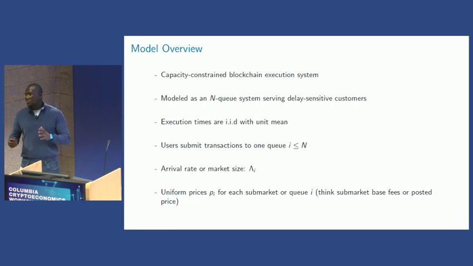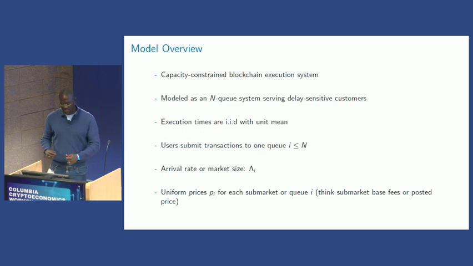Here I'm going to focus on posted prices. There won't be these incentive issues, but there will be equilibrium conditions that capture incentives of users. I'm going to consider a capacity-constrained blockchain execution system, which I model as an N-queue system where customers are sensitive to delay, with some mathematical assumptions.